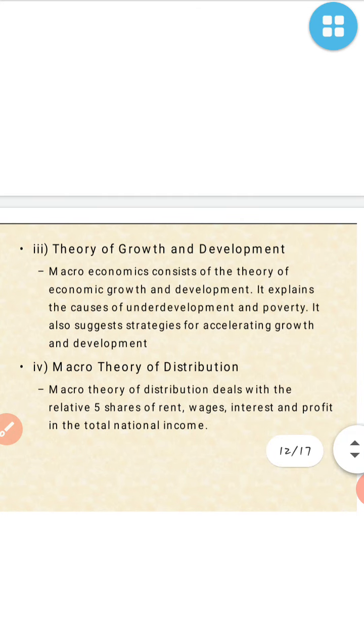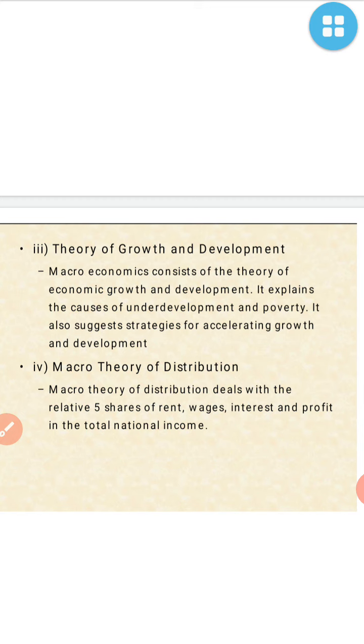For growth and development macroeconomics is so important, because it gives employment, and with employment the poverty will be less. So for the growth and the development, macroeconomics is helping.